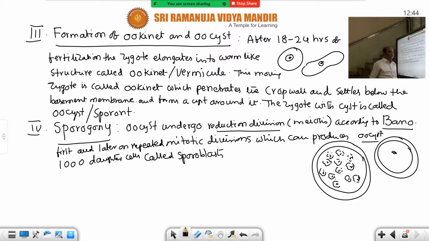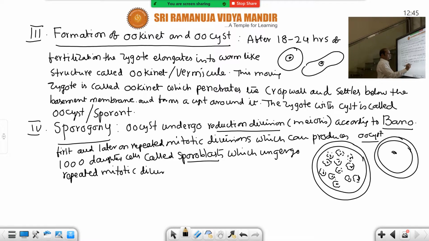So these inconspicuous stages are called sporoblasts, which undergo repeated mitotic divisions to produce 10,000 daughter cells. The daughter cells are called sporozoites.